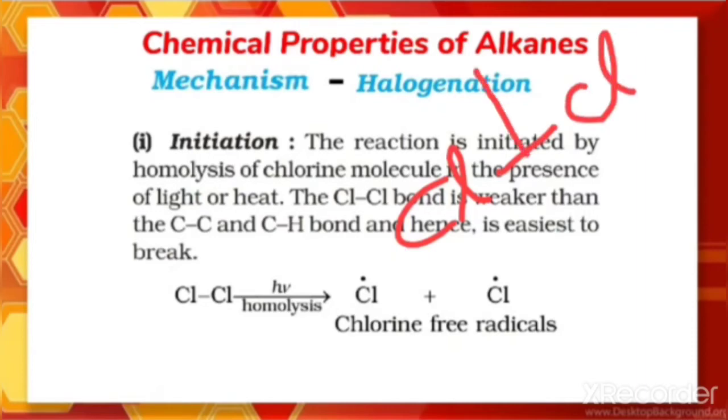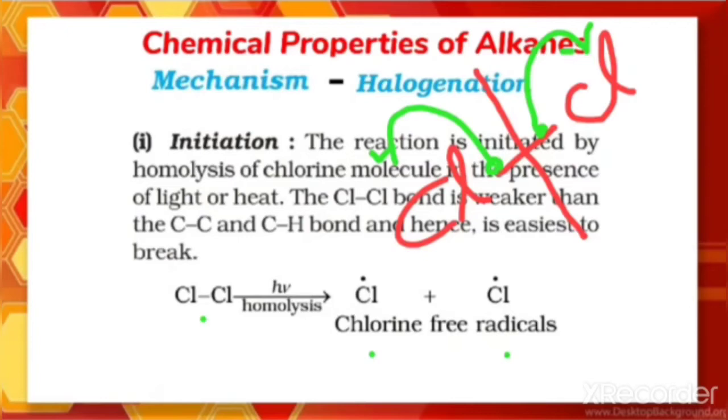The cleavage is homolytic, which means the shared pair of electrons is equally shifted to both the atoms. So here we will be getting the products, that is free radicals. Homolytic fission results in the formation of free radicals.